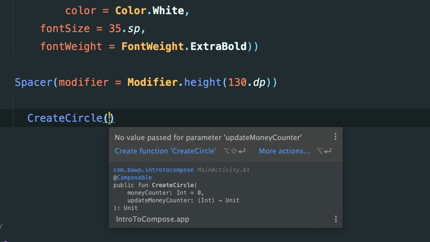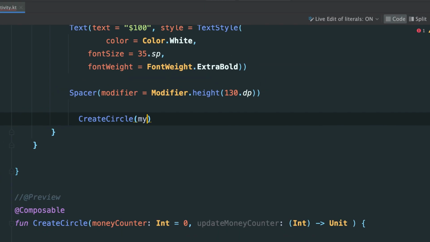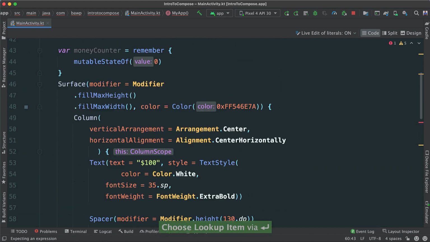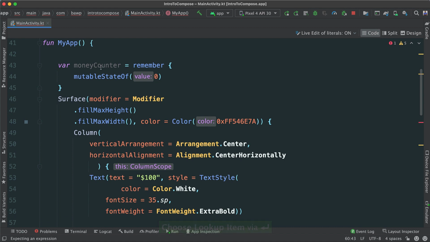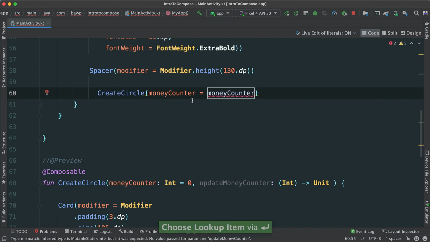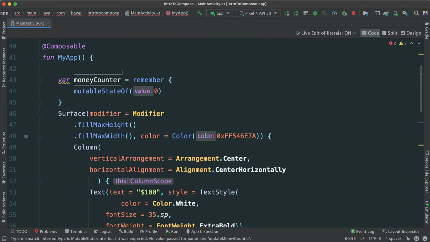So that means then I'm going to pass my counter. What do we call? Let's see, money counter is going to be set to what? Well, we're going to set it to the money counter we created at the top here, say money counter. Now, it so happens that I named both the parameter name the same as our variable here, our mutable state.